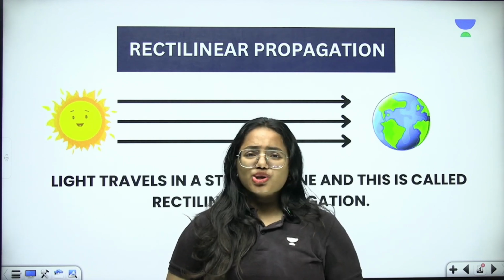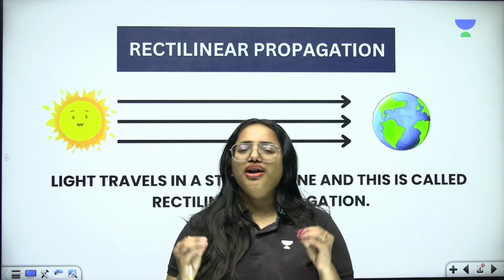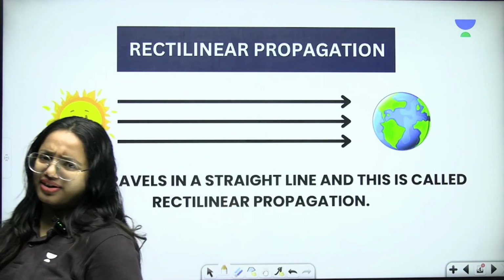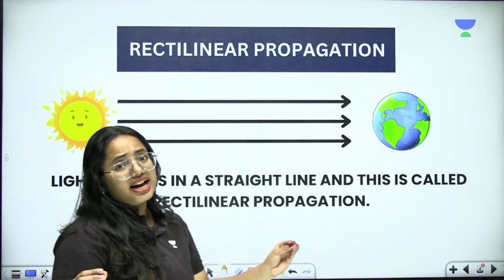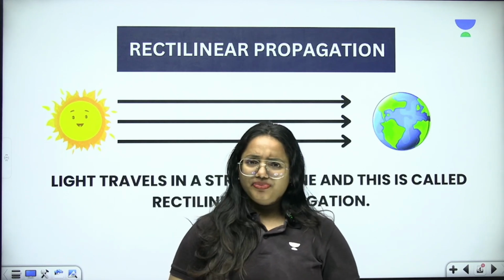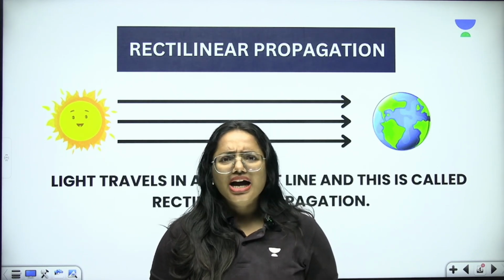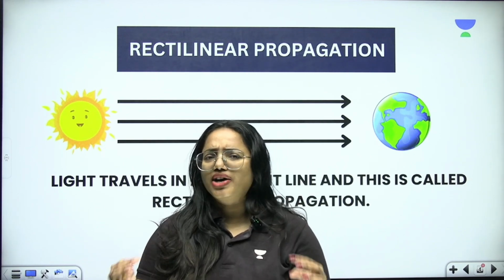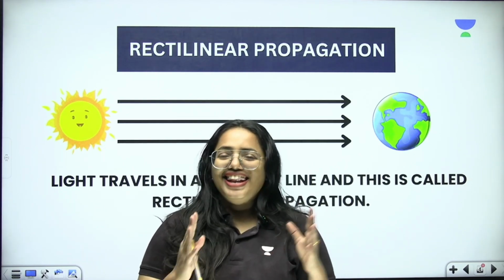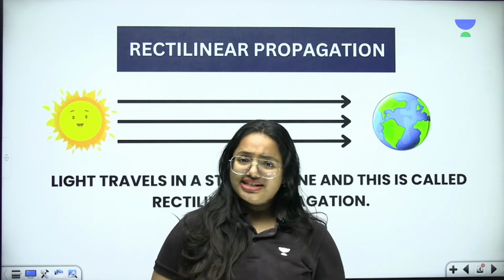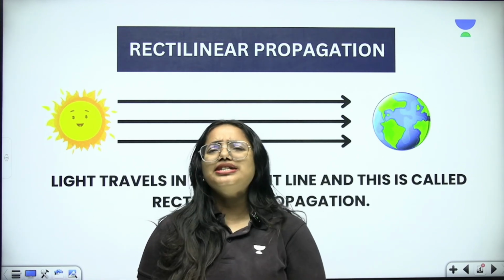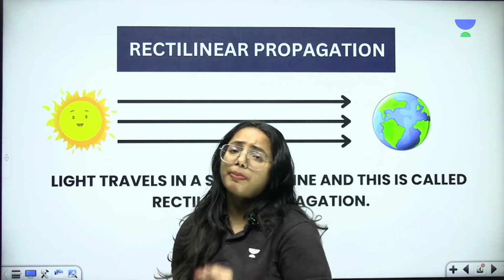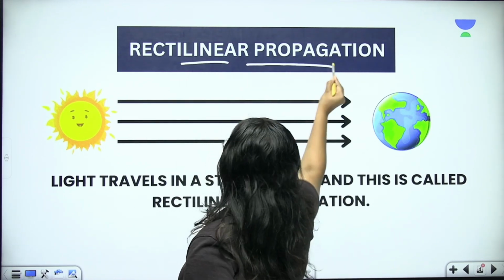Now we are going to start off with the very basic definition of rectilinear propagation. What is meant by this? Let's learn together. Before that, we have to understand the light characteristic here. That means, how does light travel? That's an important question that you get in your mind whenever you talk about light. Light travels in straight lines. This is one of the important properties of light. Light travels in straight lines, and this propagation can be called rectilinear propagation.